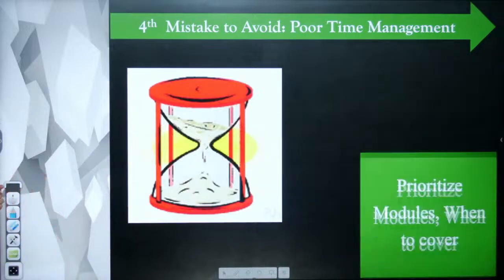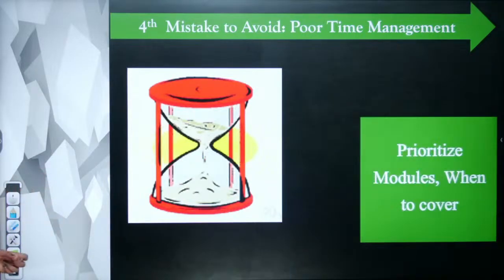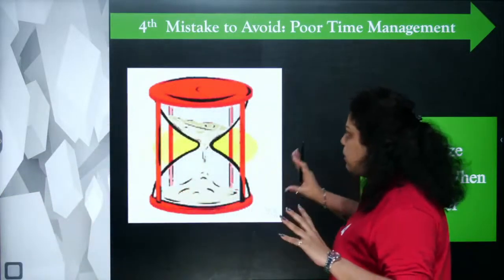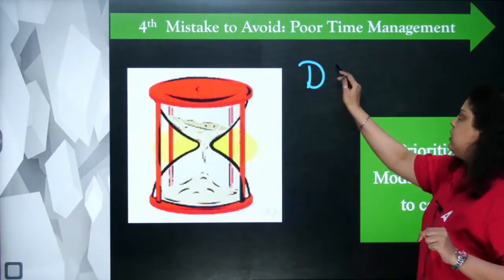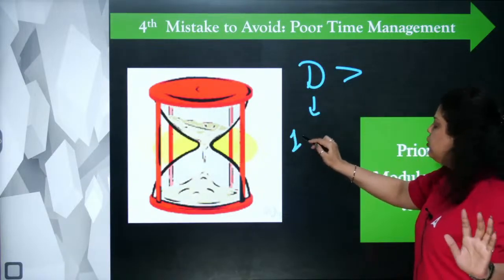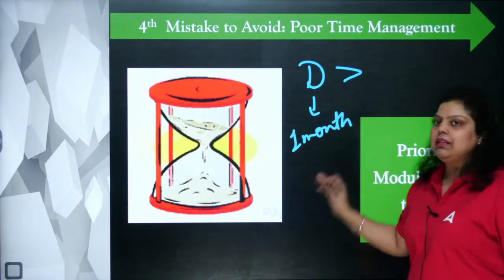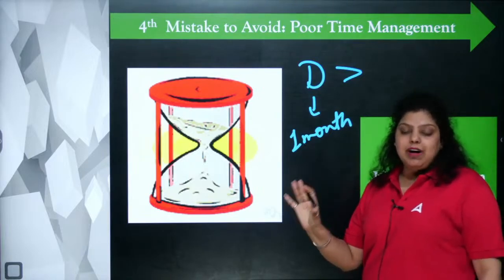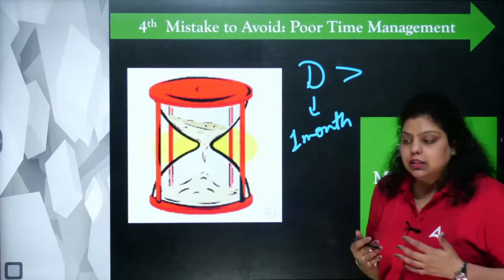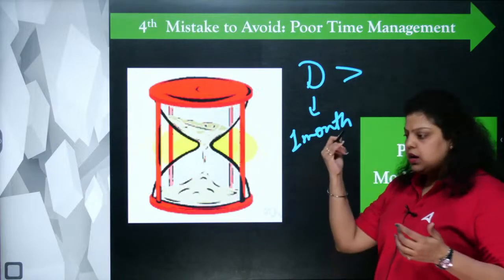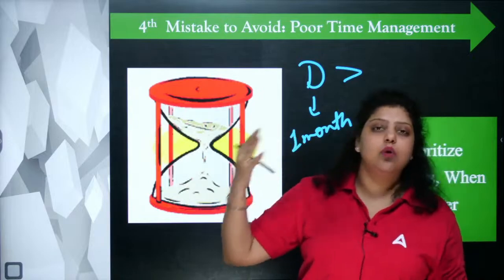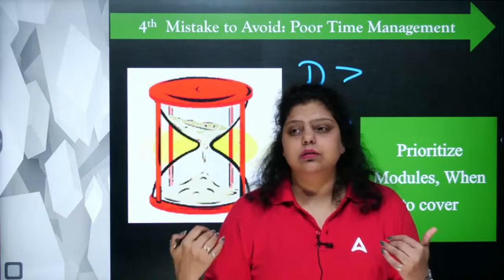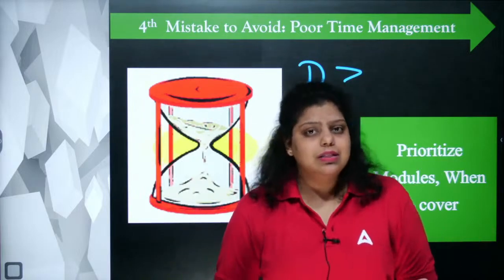Okay, so what you require is to prioritize the modules to cover. So do make sure you make a proper study plan and proper time management, like module D I have to cover first, and module D is definitely going to take 1 month. Not less than 1 month will work for module D. You have to put 1 month for module D, because 17 units are there and they are all financial instruments you have to study. Financial market, money market, capital market, forex market, real estate investment trust, merchant banking, mutual funds, insurance products, pension products, etc. These are your module D.